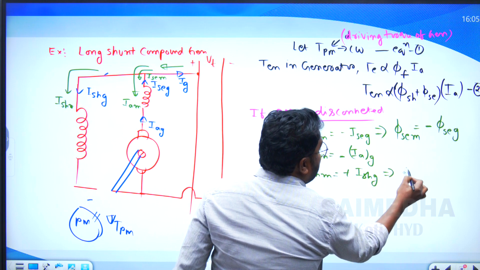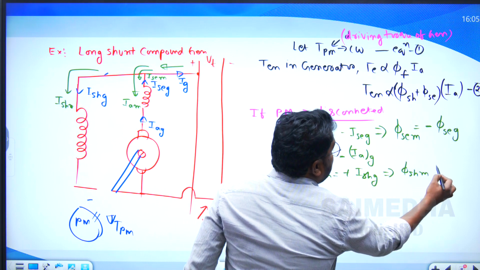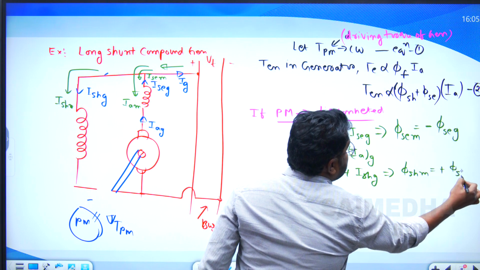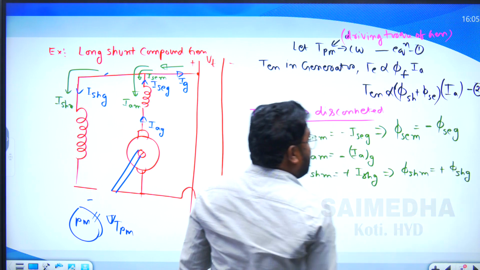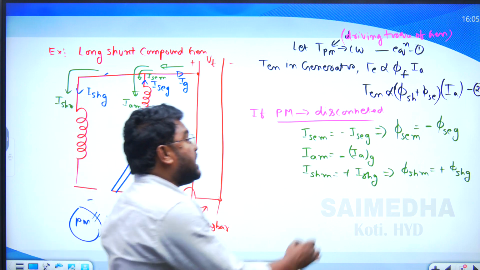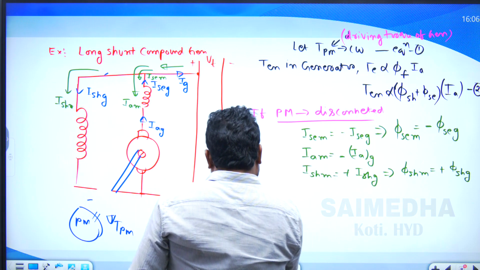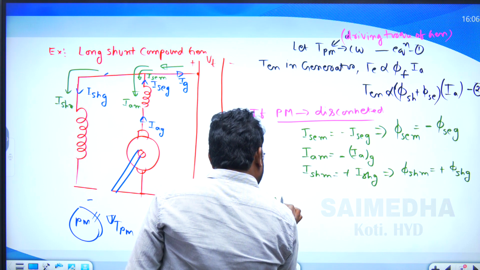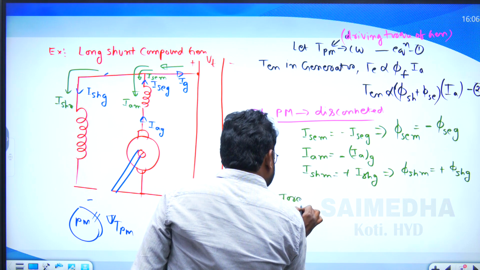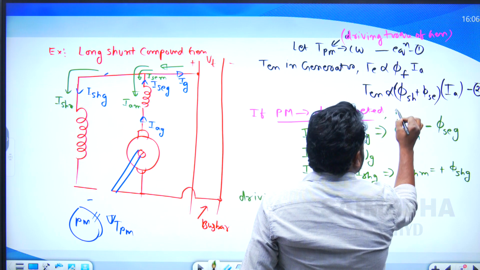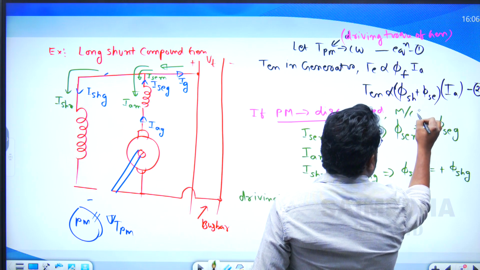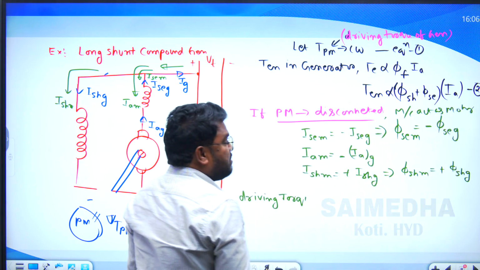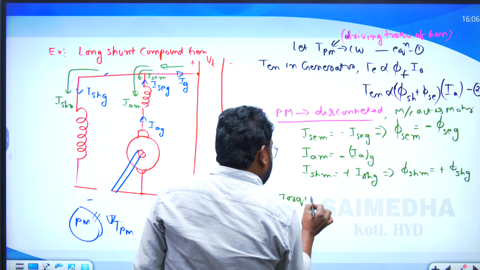So if the prime mover is disconnected, the electromagnetic torque, that is the driving torque of the motor, develops. The connected machine acts as a motor, but we don't know the direction yet.